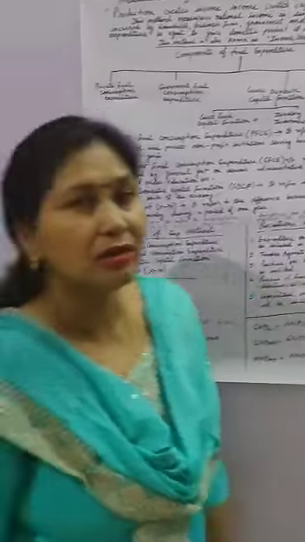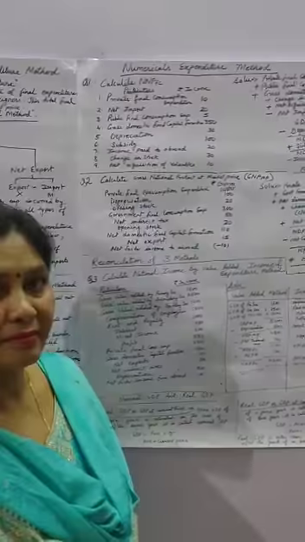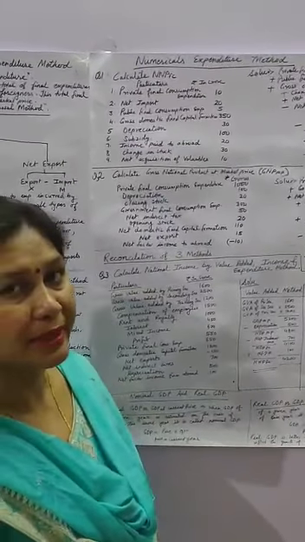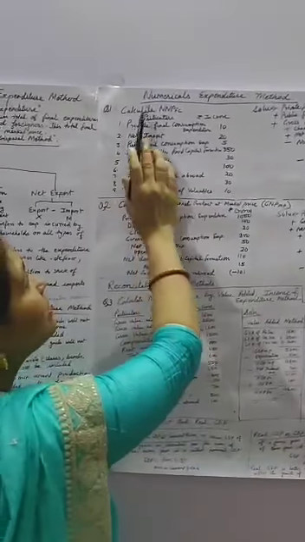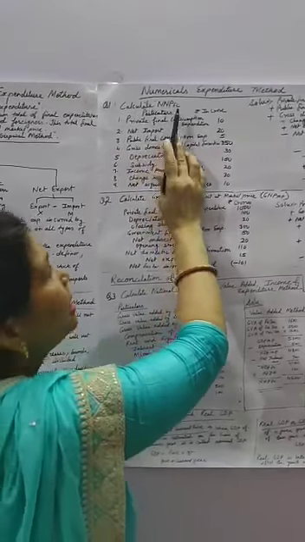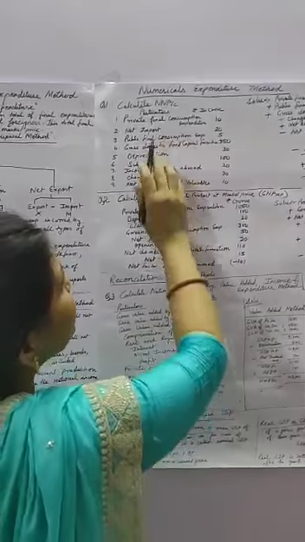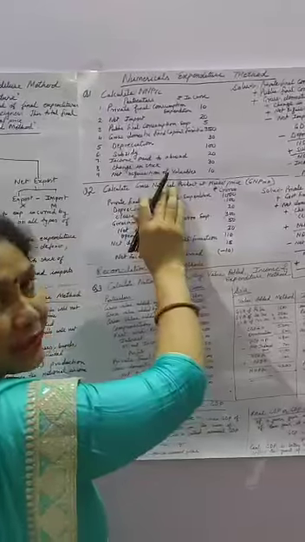Now we are coming to how we can solve the numericals of national income. Now I will explain how to calculate national income by the expenditure method through numericals. This is the first numerical: calculate NNPFC, net national product at factor cost, that is national income, using this information.